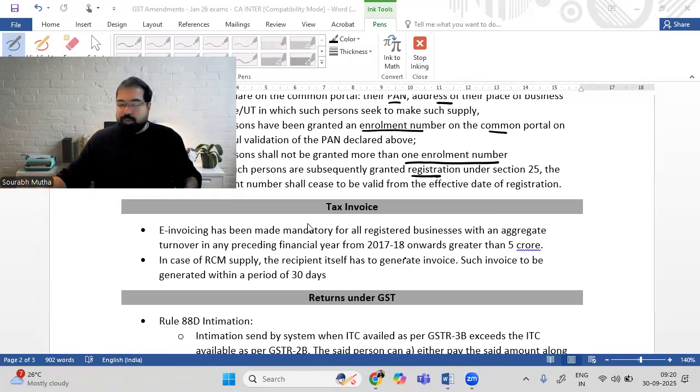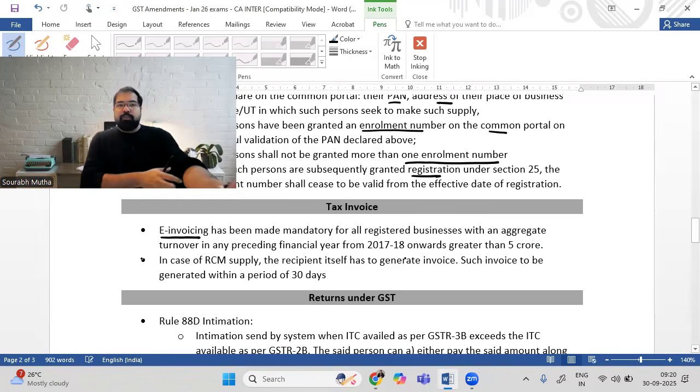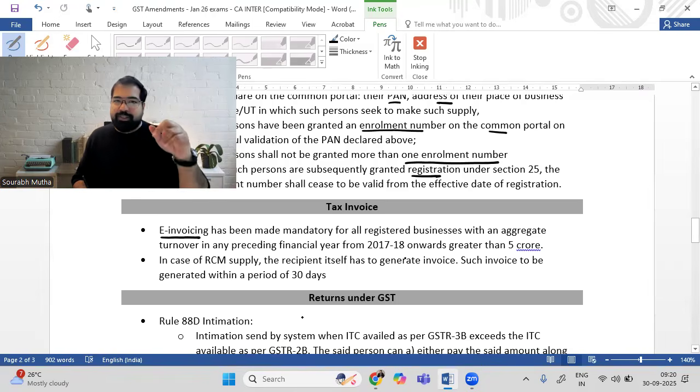Next, here is tax invoice concept. So in tax invoice, there's a small change here. E-invoice, as you know, electronic invoice, which you make on the registration portal. And it's a new invoice, which is applicable for big people, only B2B supplies. Here, now the threshold has been reduced to 5 crores. That means if in any year from 17-18, that is the start of GST, your turnover has been more than 5 crore in any year, then in that case, e-invoice will become compulsory.